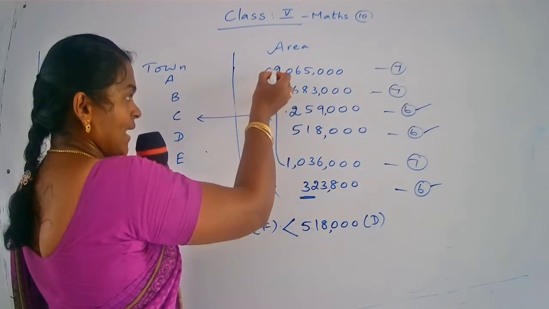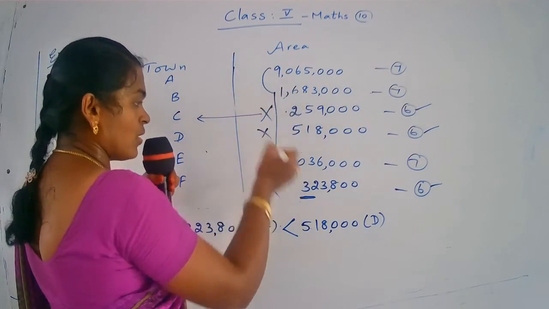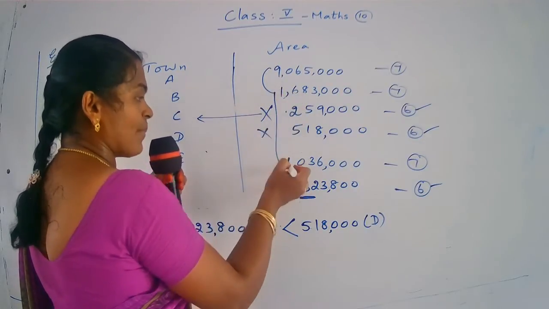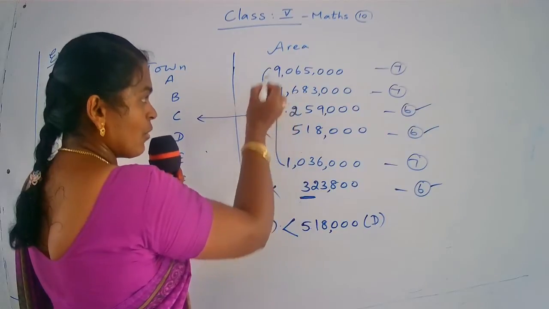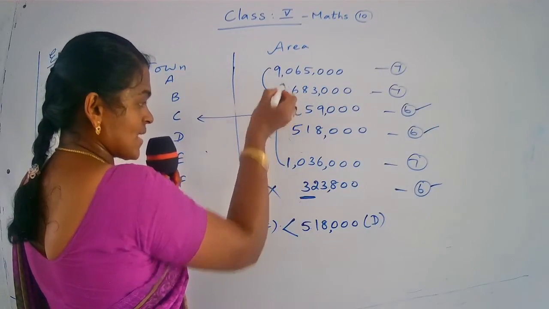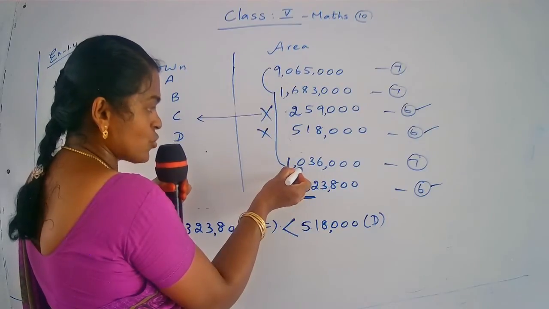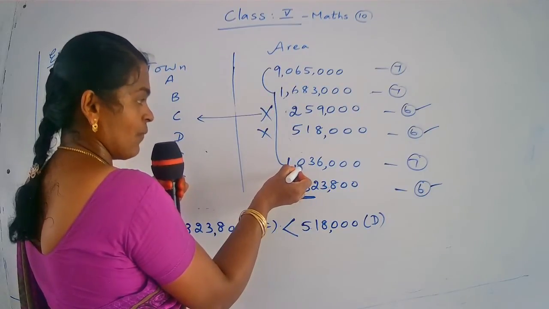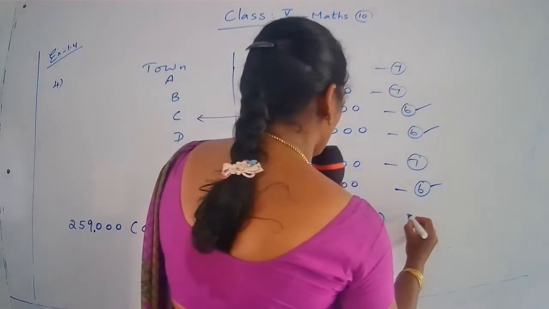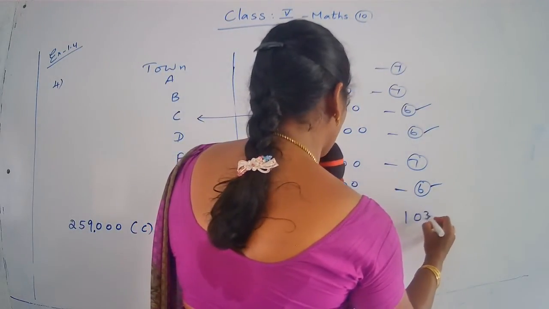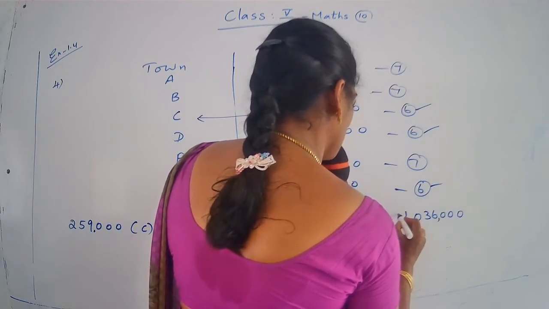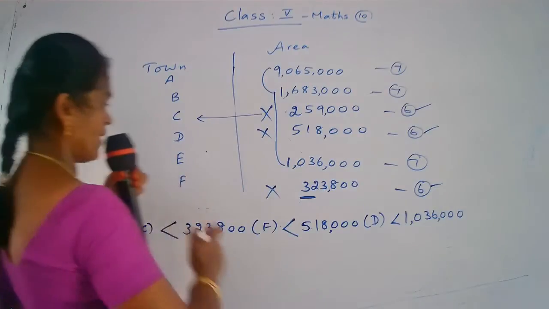Comparing 9 million and 1 million, 1 million is smaller, but 2 numbers have 1 million. So you go to the next digit. This number has 600,000. This number has 100,000. So which one is smallest? This number. Now you write 1,036,000. Which town? E town.